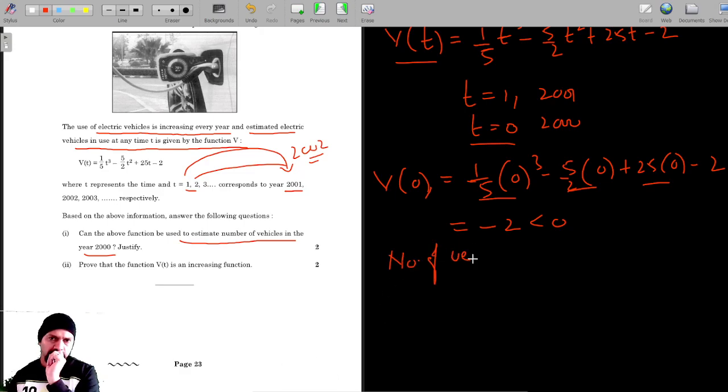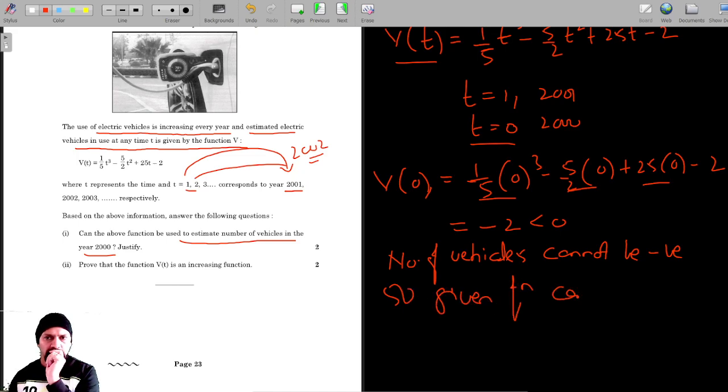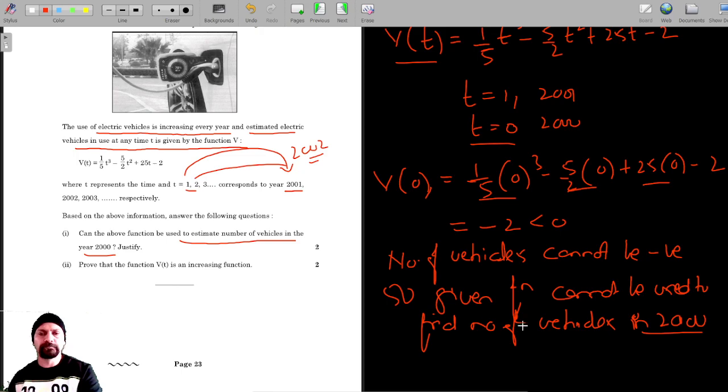At a particular time, the number of vehicles cannot be negative, so the given function cannot be used to find the number of vehicles in the town in the year 2000.